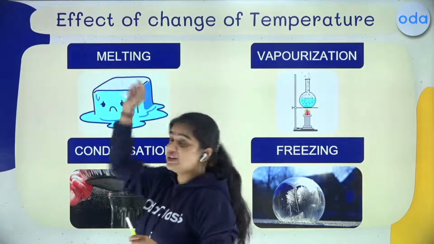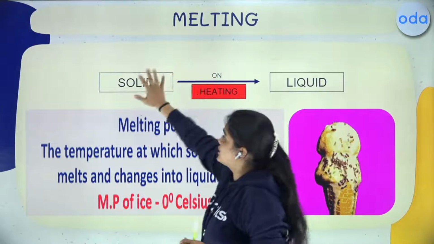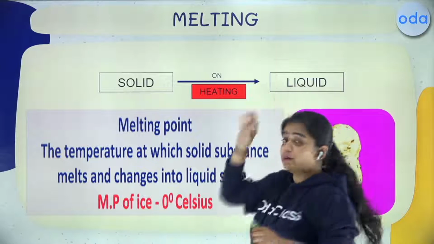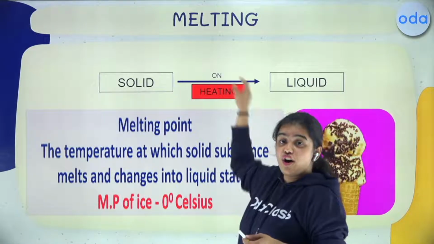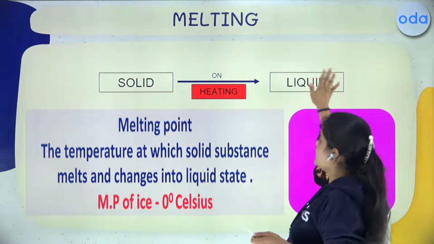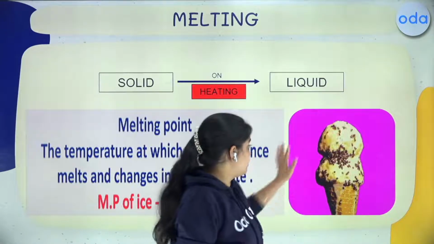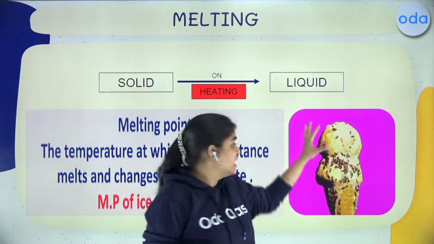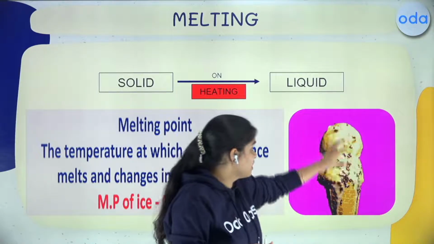Okay, so the first one is melting. When I talk about melting, your solid state is changing into a liquid one. But how? It's changing on heating. So whenever there is a solid thing and you heat it up, it converts into liquid. Let me give you a very real example. You see ice cream on the screen? It's melting. It was in the solid state, but when there was heat applied to it, it melted.